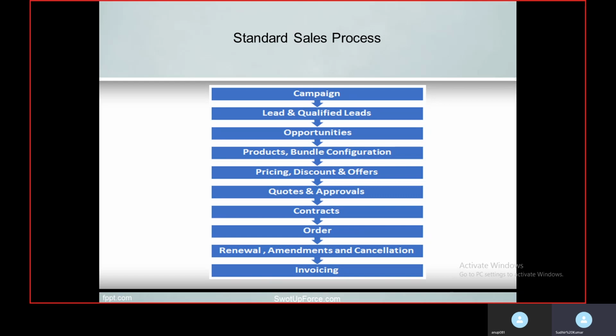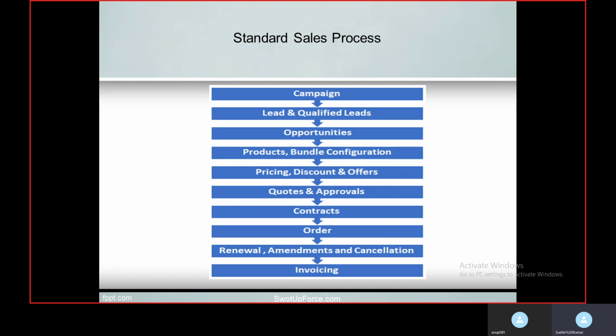The first thing is campaigning. The sales process is initiated from a campaign, but it is not mandatory to initiate a campaign. If you already have a known customer list and a set of products which you know can be sold to those particular customers, you don't need to initiate a campaign.